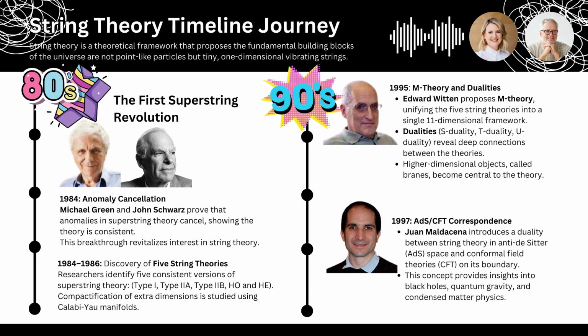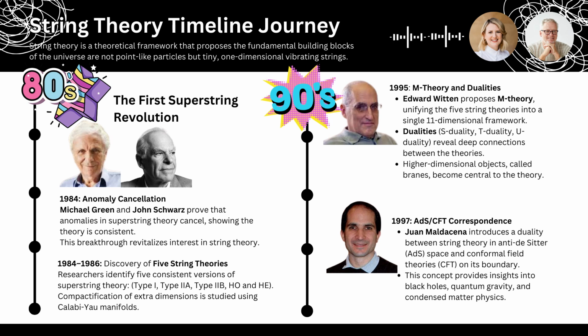So what did this mysterious M theory do? How did it change the game? M theory was Witten's brilliant solution to the puzzle of the 5 different string theories. He proposed that these 5 seemingly separate theories were actually different facets of a single overarching theory, M theory, which existed in 11 dimensions. 11 dimensions? Okay, now my head is really spinning. So all those 5 different string theories were just different ways of looking at the same underlying reality. That's the idea. Imagine looking at a sculpture from different angles. Each view might look different, but it's still the same sculpture. Similarly, the 5 string theories were like different perspectives on the same 11-dimensional M theory.